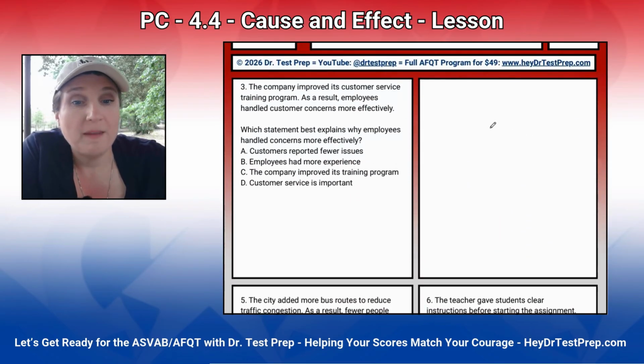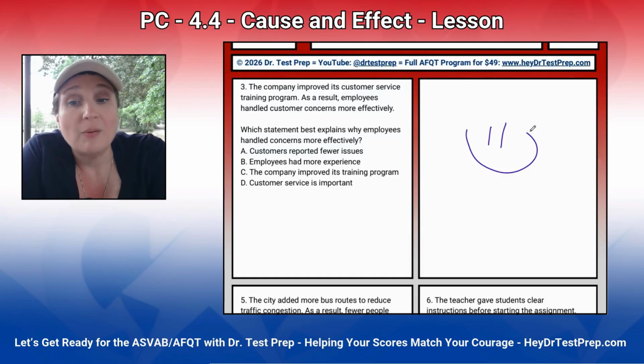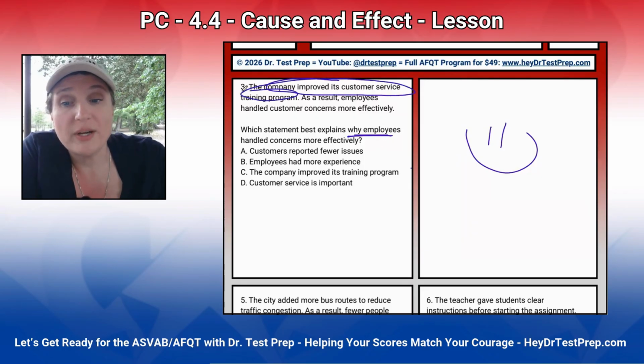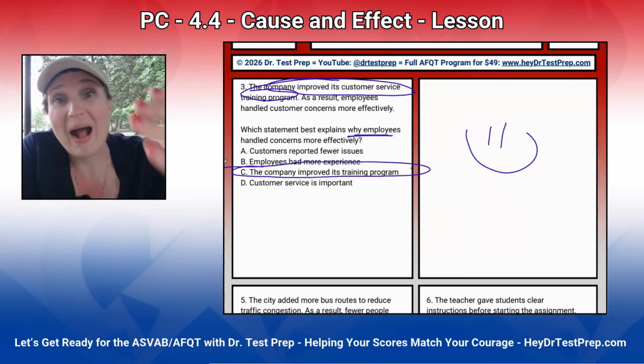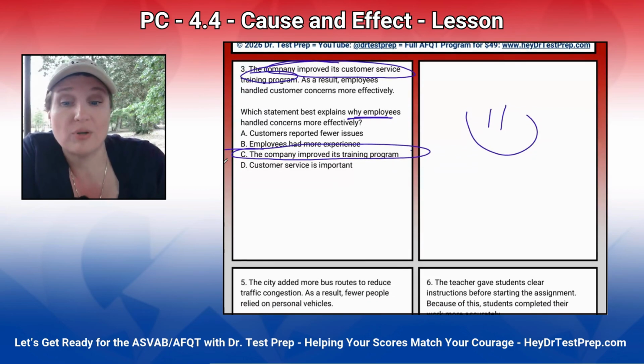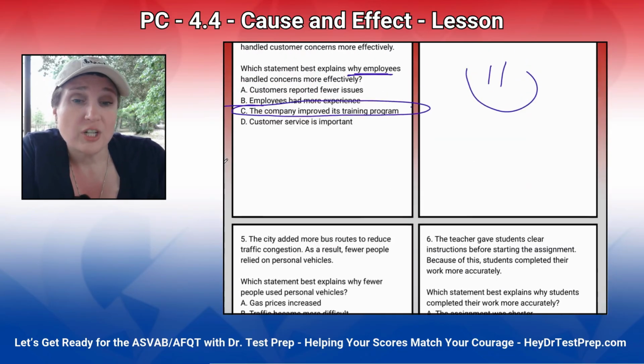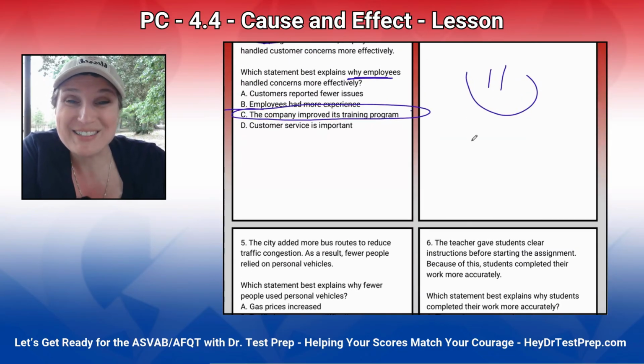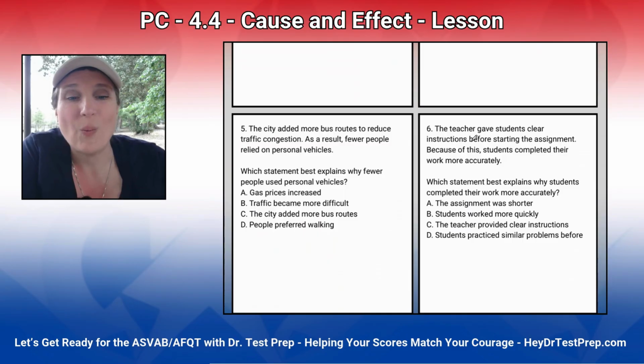Oh my goodness. This one will just put a smiley face. The company improved its customer service training program. As a result, employees handled customers' concerns more effectively. So why did employees handle customer concerns effectively? Because it improved its training program. So the company improved its training program. So why did it happen? What was the cause? The training program. I am sure that underneath this white box is the question, but we'll just move on. I think you guys get the idea of the why.